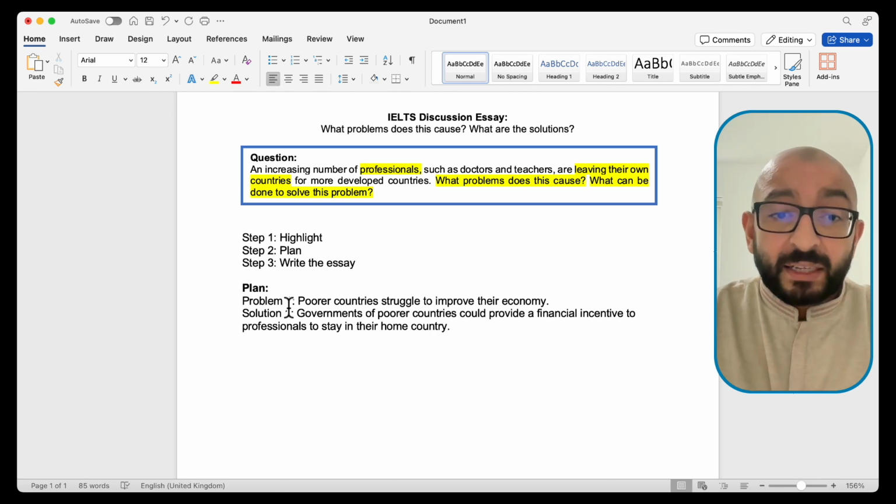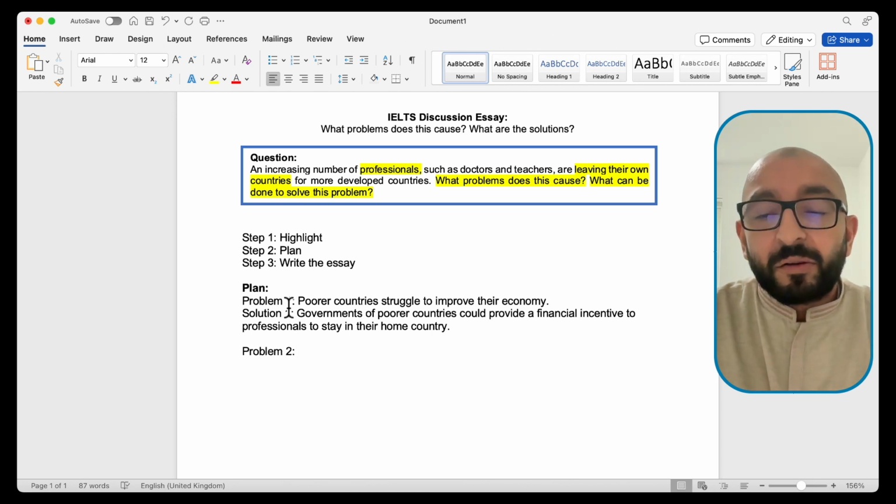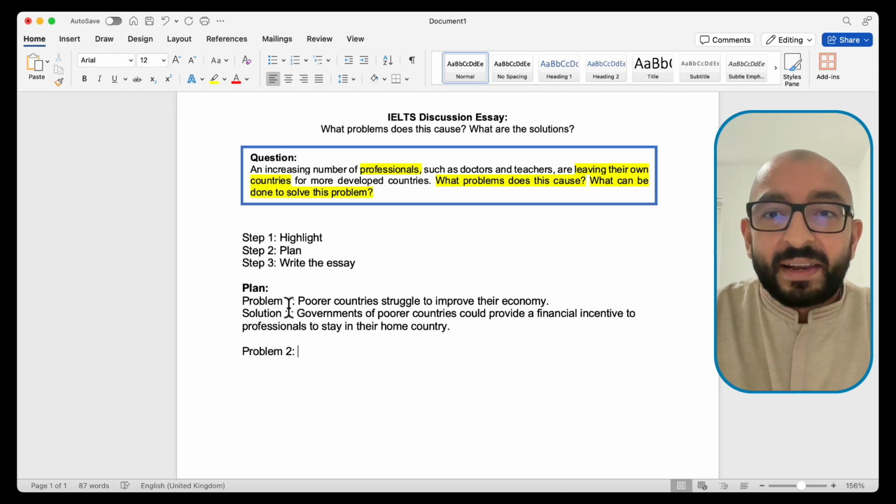So that's one problem and one solution. Now we need a second problem. So a second problem could be that if a doctor or a teacher leaves an underdeveloped country, that means that these underdeveloped countries will have fewer professionals. Imagine you live in a country where all the doctors have left and there's no more doctors left. That's a huge problem. So let's write that as our second problem.